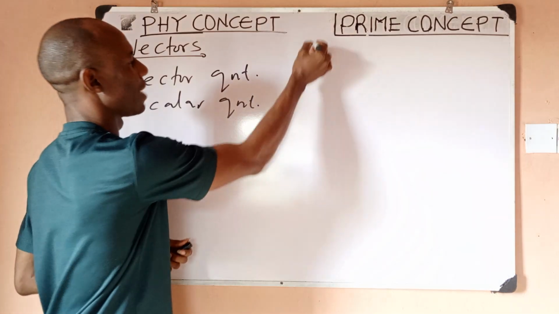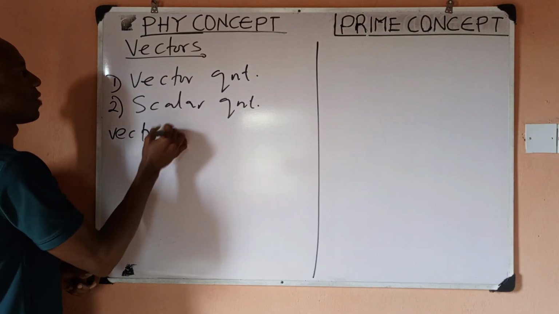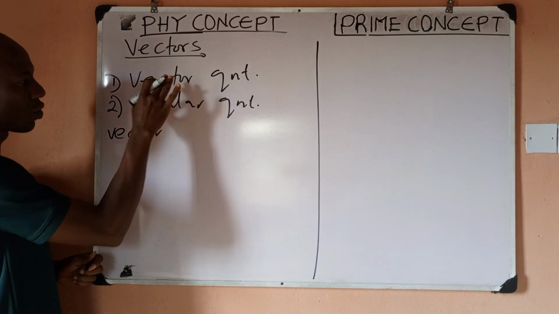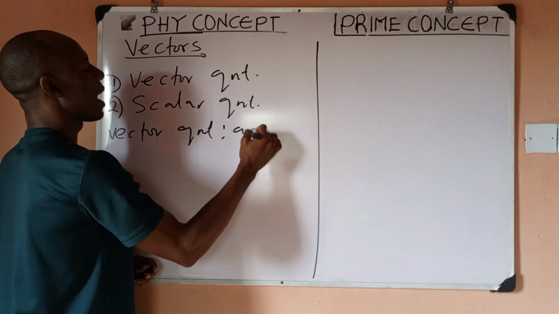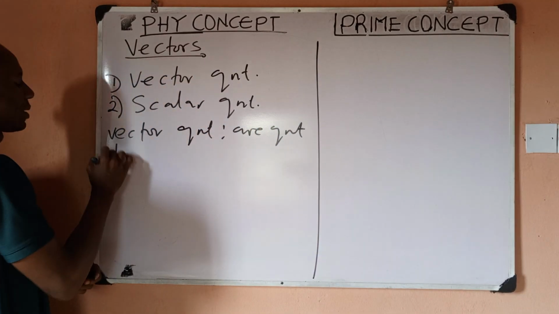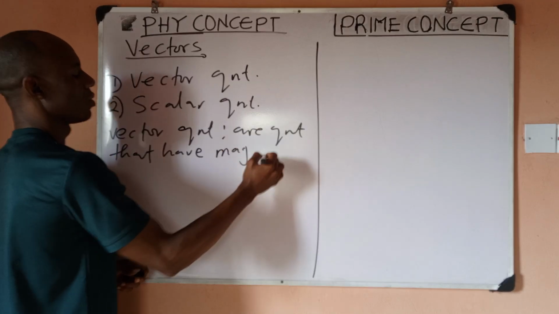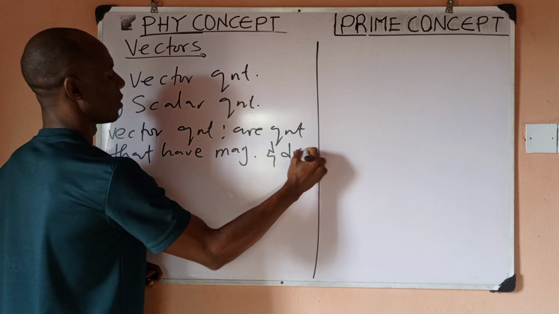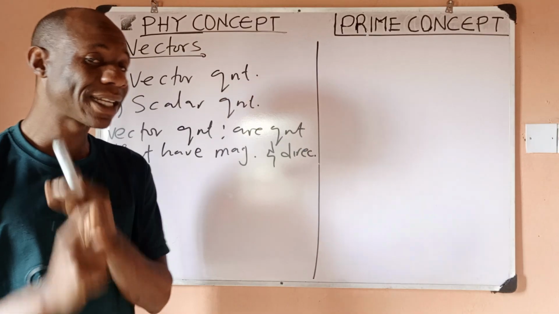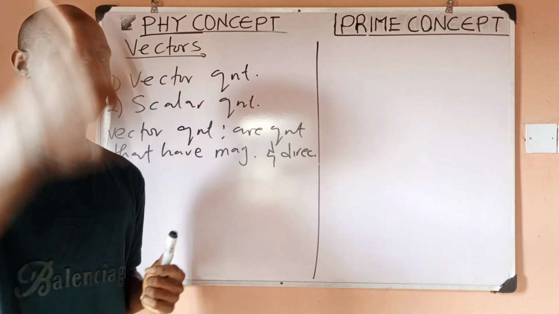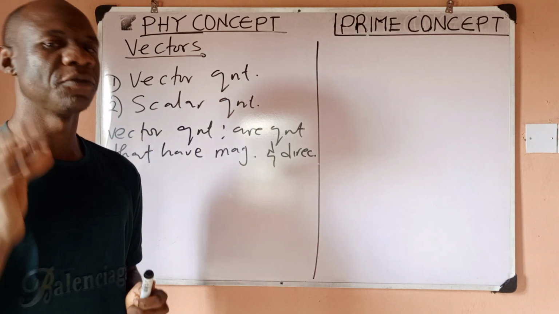Now, quickly, what are vector quantities? Vector quantities, which is the focus of our study, but I'll explain the two and then we'll go back to the focus. Vector quantities are quantities that have magnitude and direction. Magnitude means size, and then they have direction. So these are the quantities we call vector quantities.